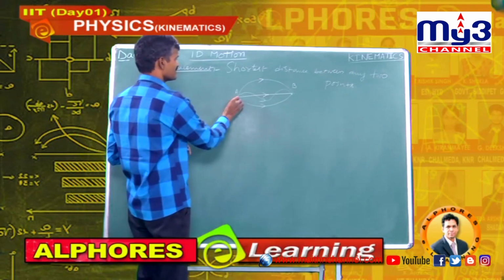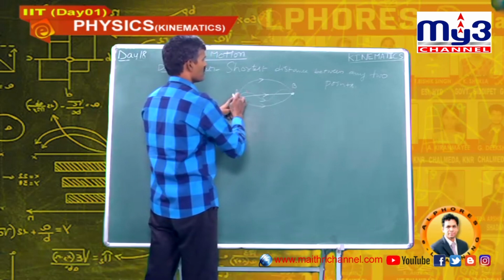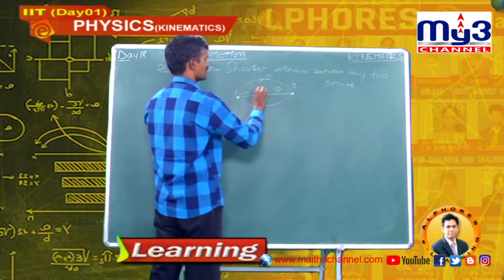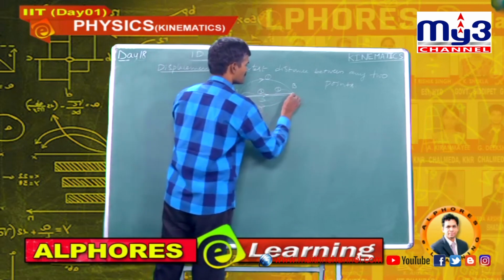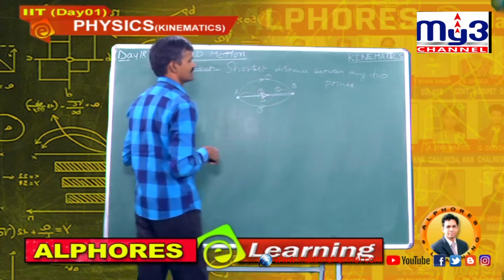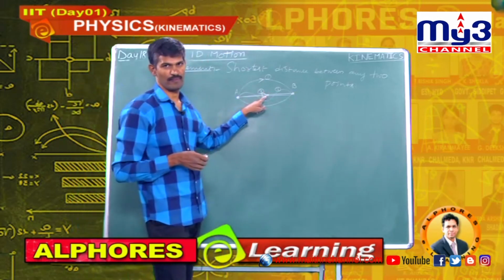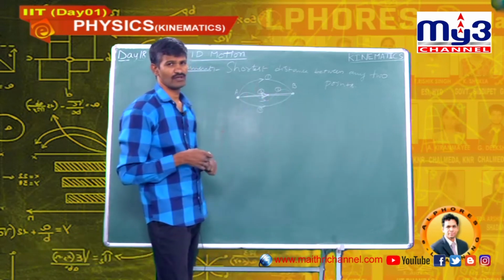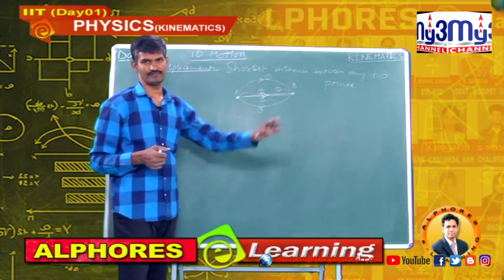Now, I am considering this example. A particle moves from A to B along this path, along path 1, path 2, path 3 and 4. Of all these paths, path 3 is the shortest distance. So, it is said to be the displacement between A and B.